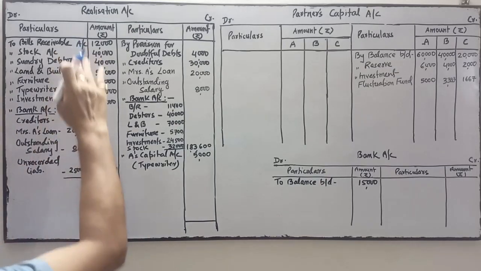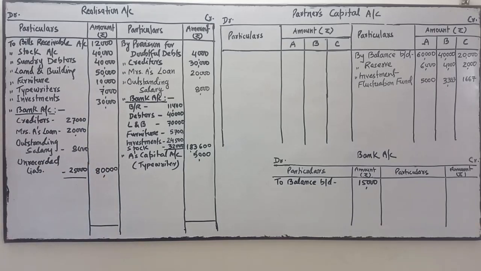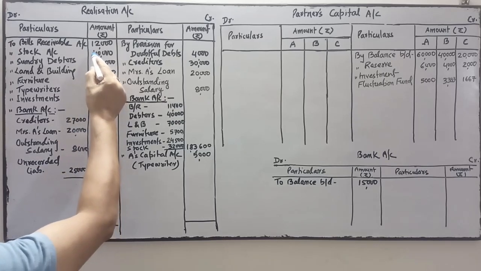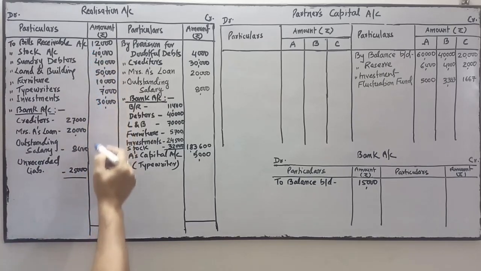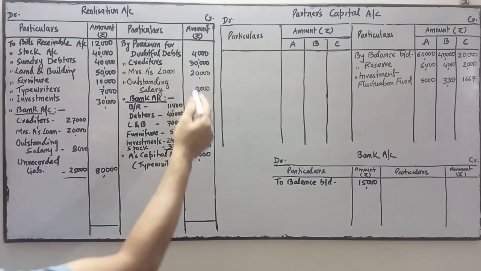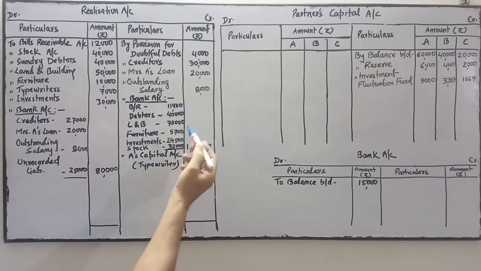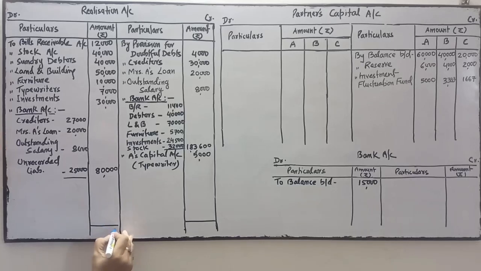So debit side total is reflecting more and credit side total is reflecting less, because here it is 1 lakh 80 or 2 lakh 60 around, and here it is around 2 lakh 10 or 20. Okay, so we'll do the total of this side first.